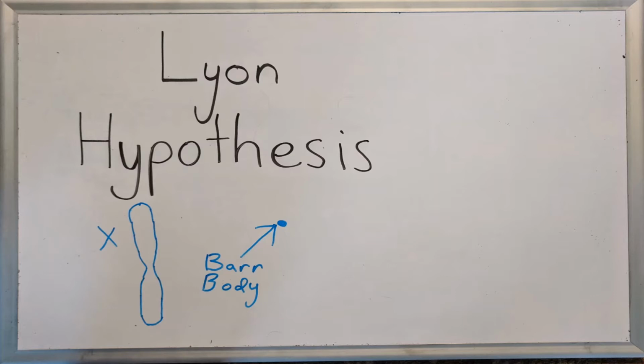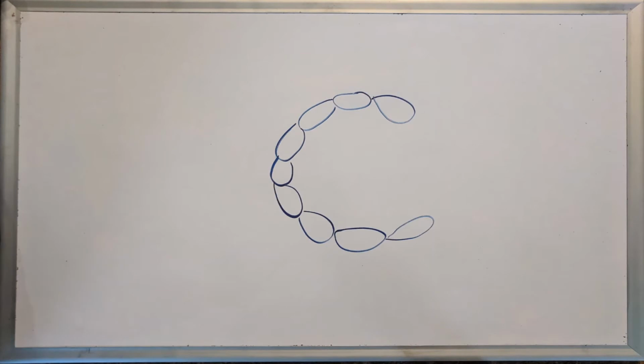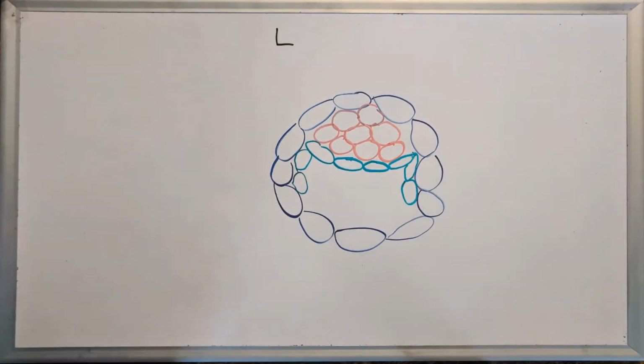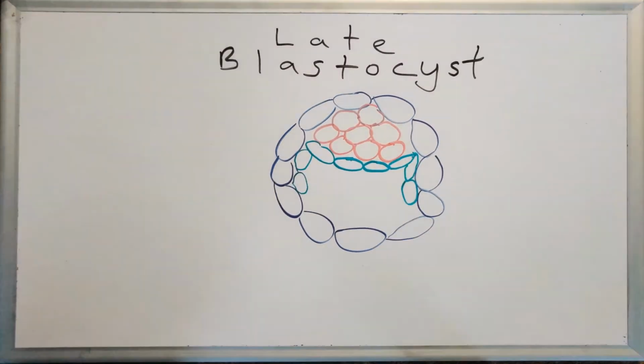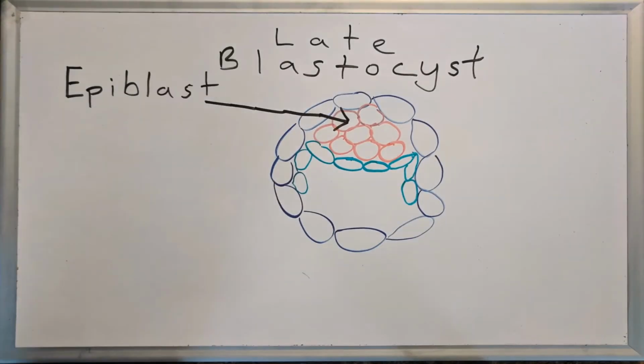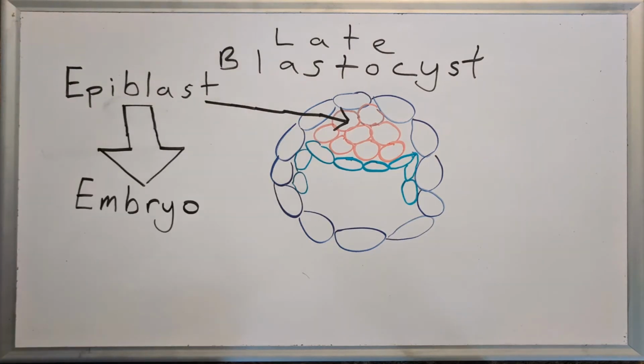This essentially eliminates all access by proteins that transcribe genes and has the effect of equalizing the amount of X-linked gene product in males and females. In humans, inactivation occurs in the late-stage blastocyst, shortly before implantation in the uterus. More precisely, this takes place in the group of cells called the epiblast, which eventually becomes the embryo.